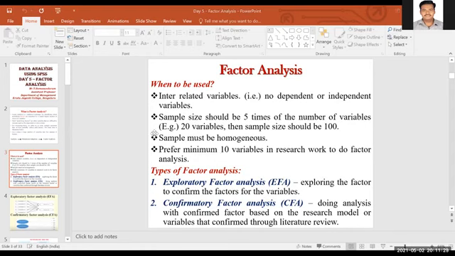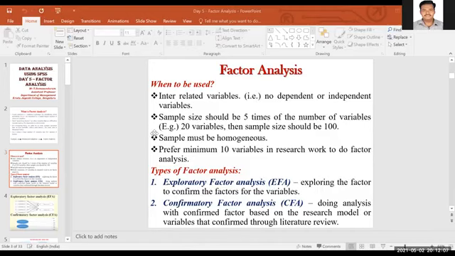Yes, for 40 variables the sample size must be 200. If you have 40 variables and you want to get the exact output, definitely the sample size is very important, sir. Generally, when you are giving a conclusion for a study, we cannot justify it with whatever 10 people said, whatever 50 people said. We need to cover the majority of respondents so that when we give a justification, it will be reasonable and logical. So definitely your sample size is very, very important for doing a factor analysis. Any other doubts? Okay, now it is clear, right?